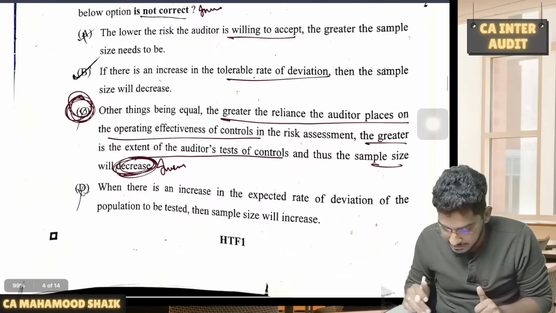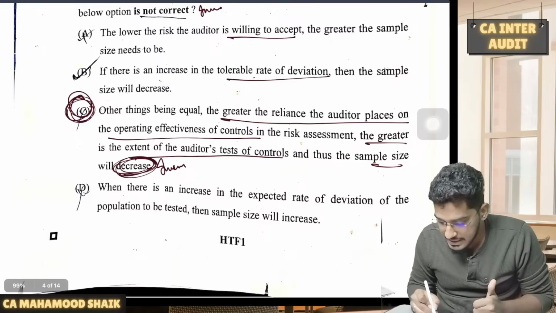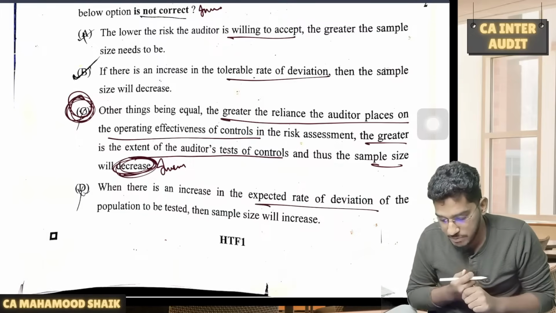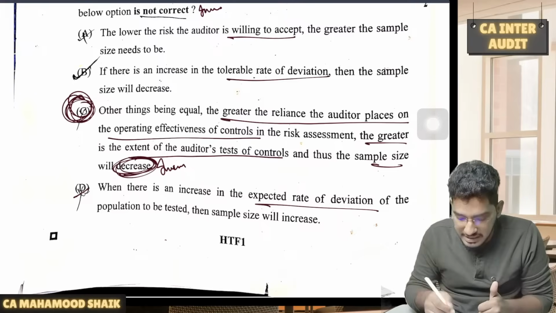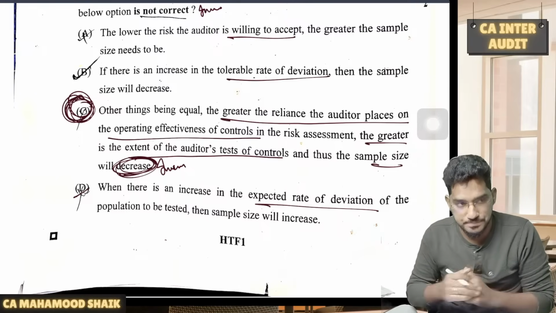So this statement is incorrect. And last option, when there is an increase in the expected rate of deviation of the population to be tested, the sample size will increase. This is also a correct statement. They are asking which one is incorrect. C will become the incorrect option.